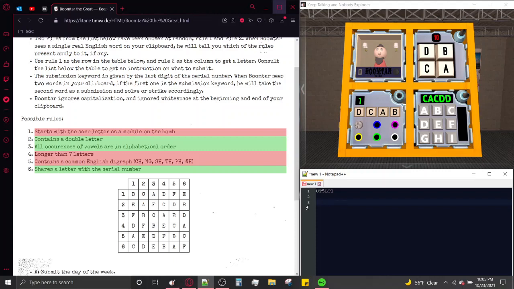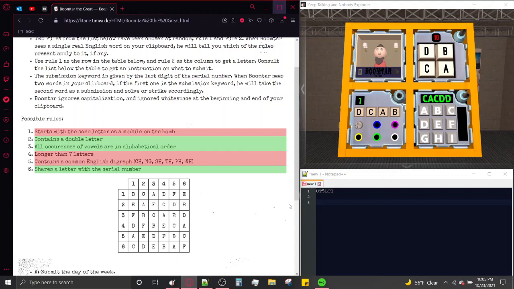It's hard to come up with these words, but you can sit here for a while and think of words that Boomtar may or may not like. Let's try... Mulligan? Nope, that contains Lima. Let's try... This is hard to think of. Let's come back to this rule.